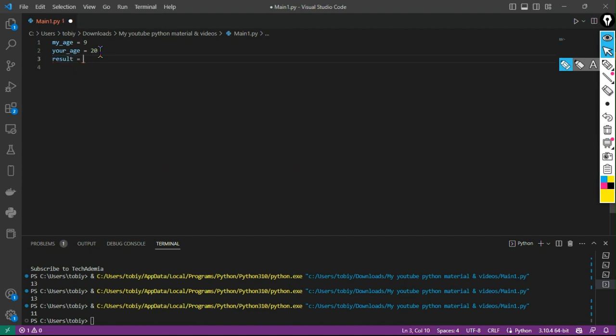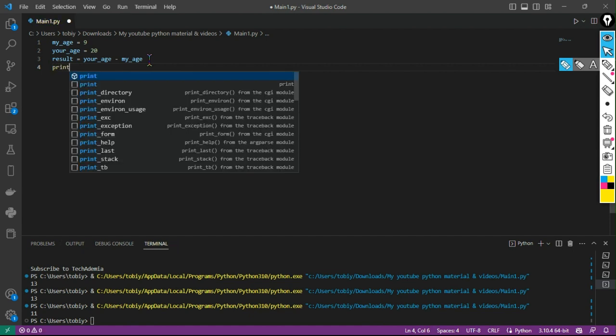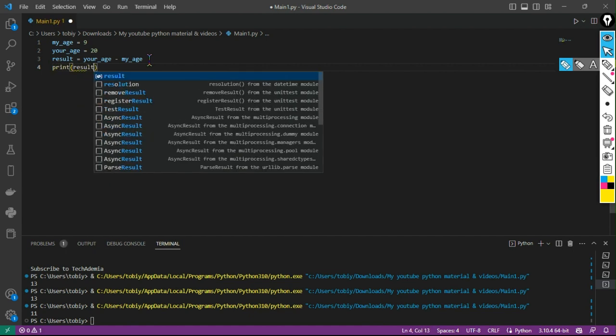Result is equal to your age minus my age. Now this is more useful in case you don't want to write the full expression each time. Instead of doing that, you can just put result equals to this minus this. So you don't have to print your age minus my age. You just have to print result. So now print result.